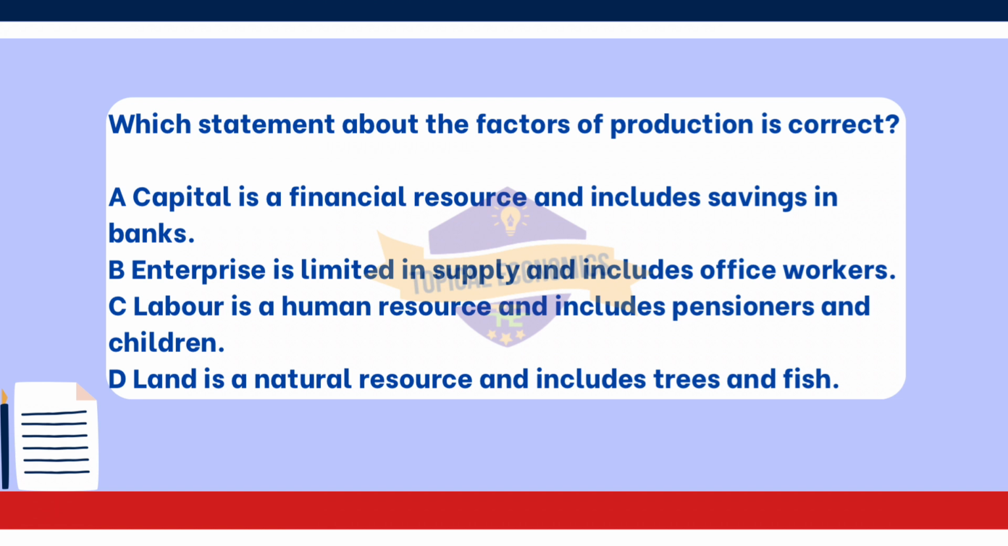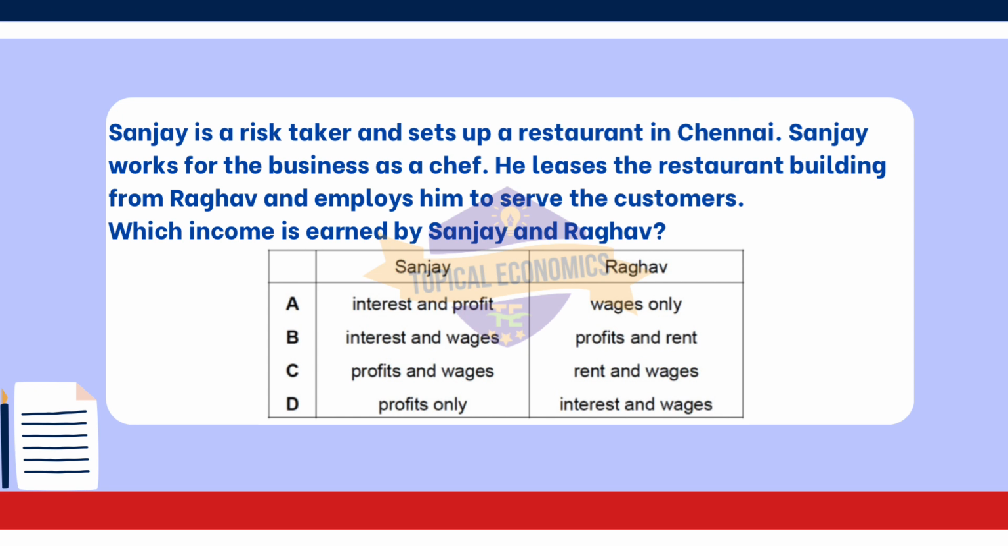Lastly, option C, labor is a human resource and includes pensioners and children, is incorrect because labor, in the economic sense, includes individuals who are actively working or available to work. Pensioners and children typically do not contribute to the workforce. Moving on with the fourth question.